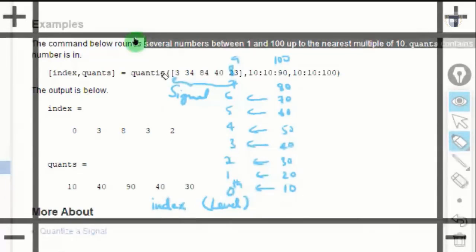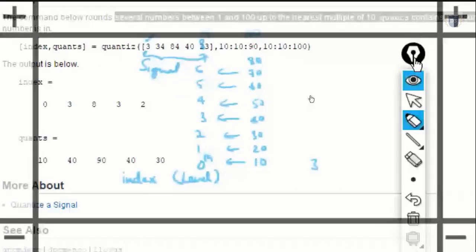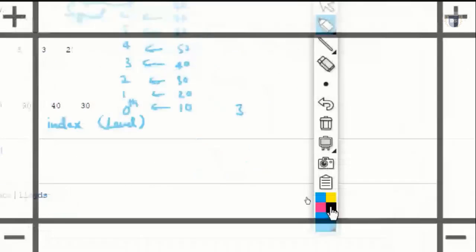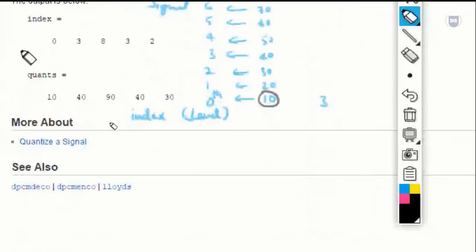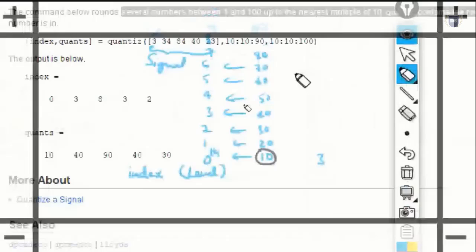Now, what is our very first value? The very first value is 3, and this has to be rounded off to the nearest multiple of 10. So let me change the color. This 3 will be rounded off to this 10. Because of that, if my input is 3, my output will be 10, and its index value will be 0, because this 10 is at the 0th level.